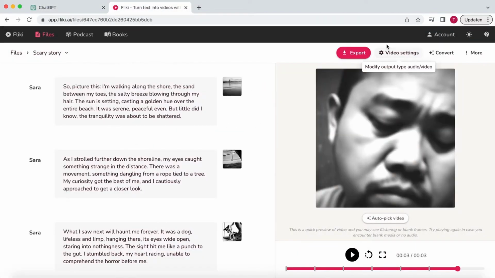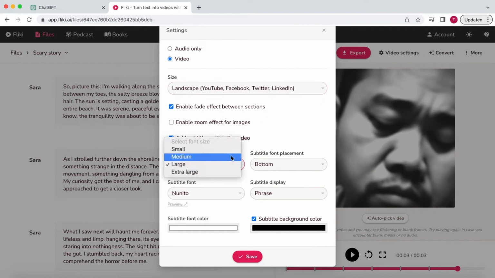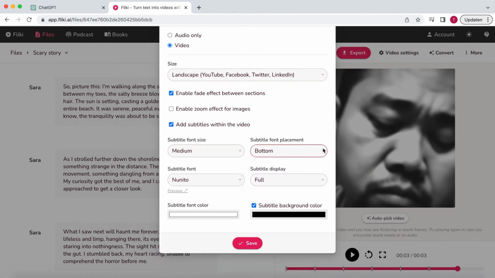We want to change the video size from square to landscape, and I'm going to disable the zoom effect for the images. Of course, if you like this effect, you can keep it on. Go to subtitles and change the size to medium. I'm going to set the subtitle display to full so that the whole paragraph is displayed on the screen, and set the placement to center.